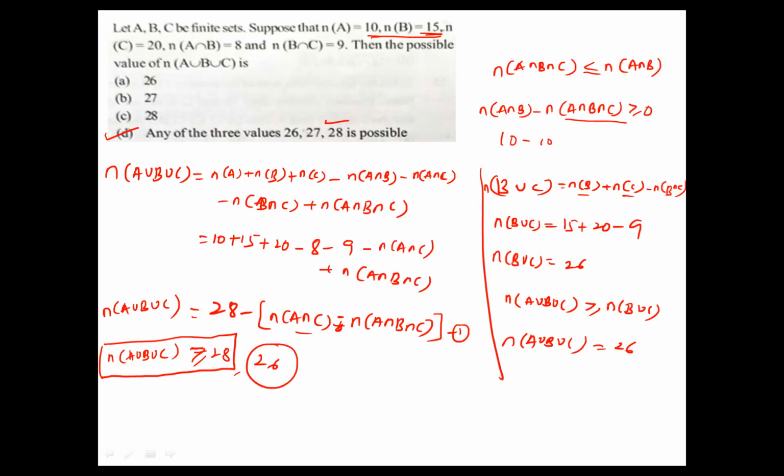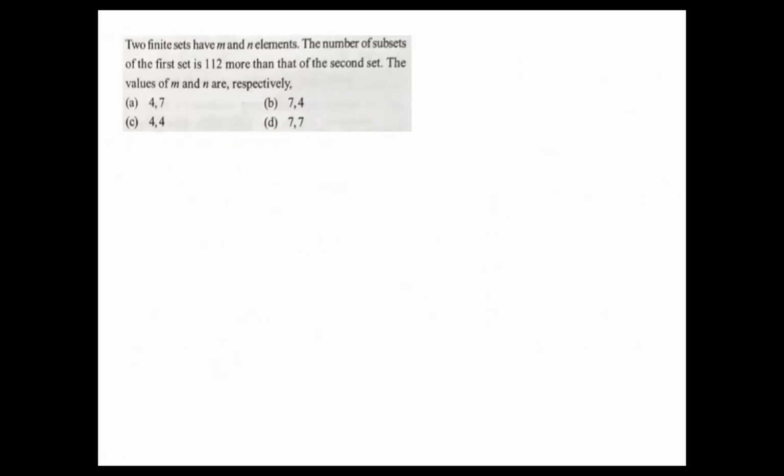Okay, next I move to the next slide. See the next one. Two finite sets have m and n elements. The number of subsets of the first set is 112 more than the number of subsets of the second set. The values of m and n are respectively? Now A and B are the two sets. The first set has m elements and the second set has n elements.